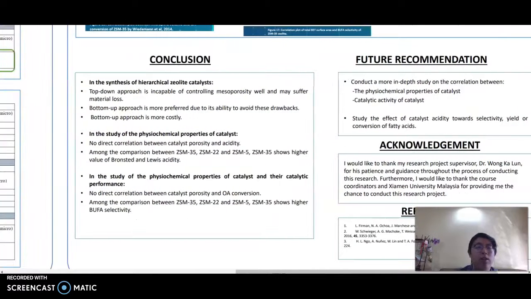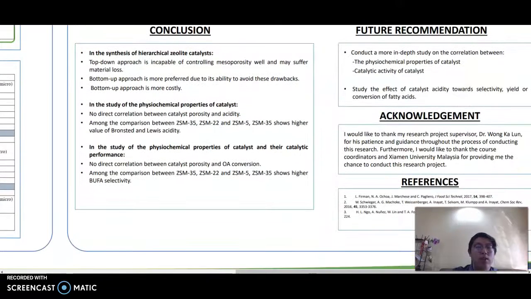In conclusion, after the literature review, in the synthesis of hierarchical zeolite catalysts, top-down approach is incapable of controlling mesoporosity well and may suffer material loss. Therefore, bottom-up approach is more preferred. Next, in the study of the physiochemical properties of catalysts, no direct correlation between catalyst porosity and acidity was observed. And among the comparison between the three types of zeolite, the ZSM35 shows higher value of Bronsted and lowest acidity.